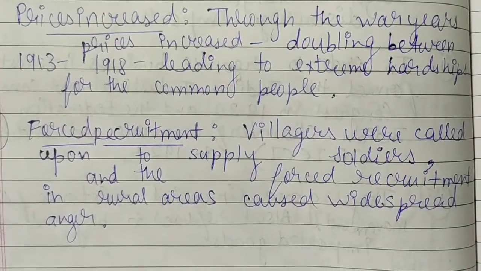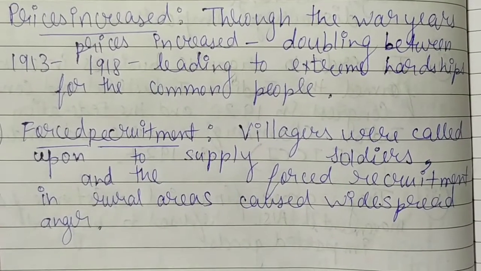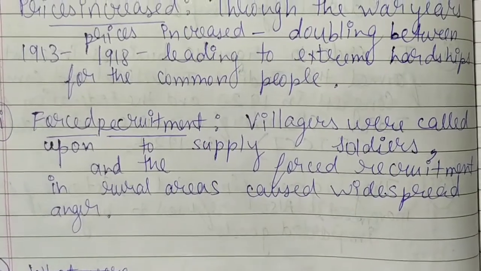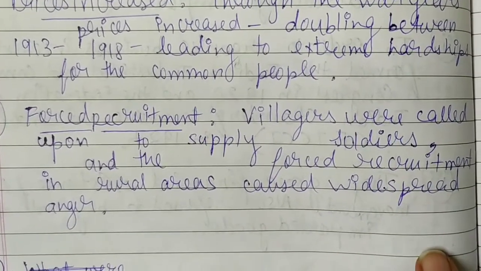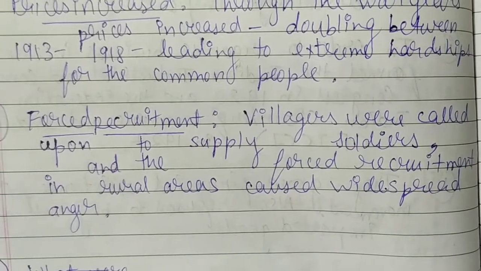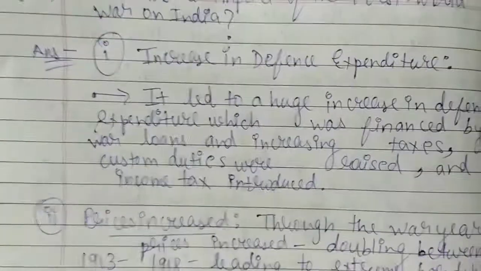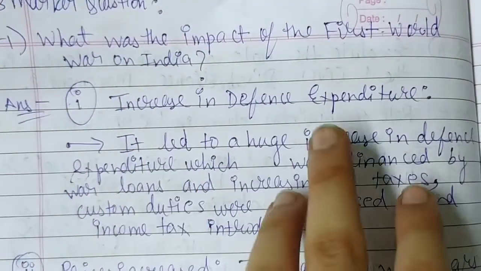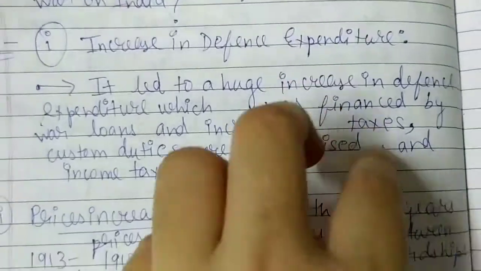Villages were called upon to supply soldiers, and the forced recruitment in rural areas caused widespread anger. So for the war, soldiers were needed, and villages were called upon to supply soldiers. So this is called forced recruitment. Now, I'm telling again, if the question is asked about what was the impact of the First World War on India, you need to write 3 points.